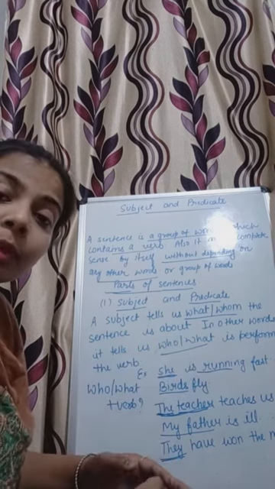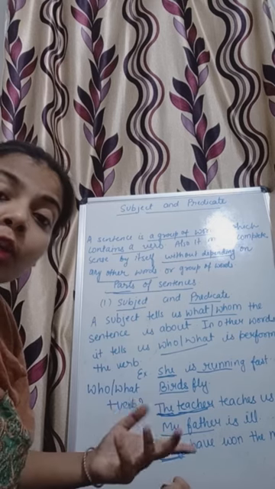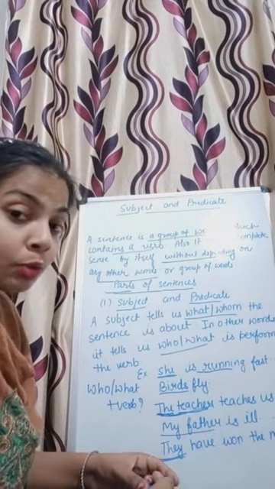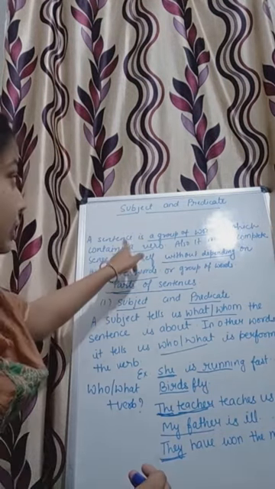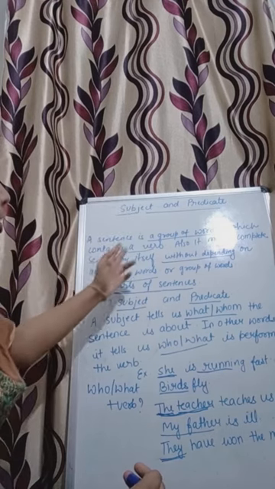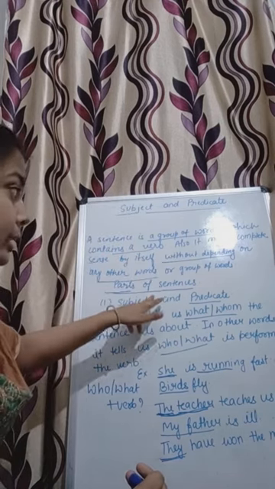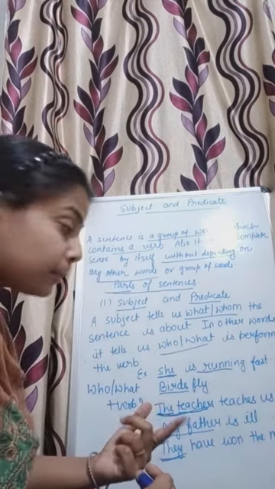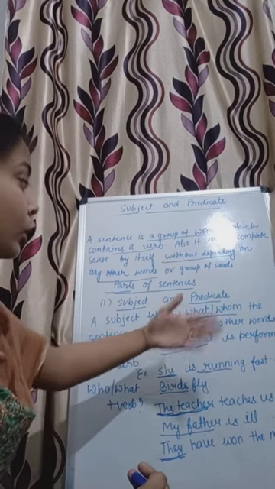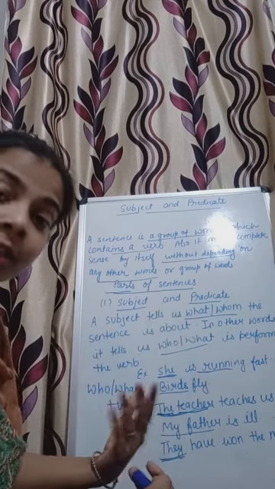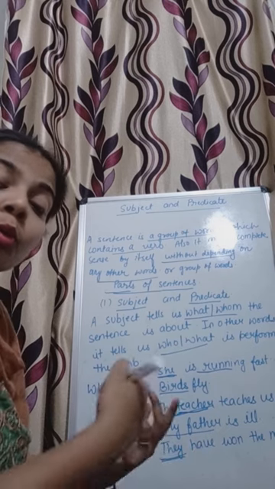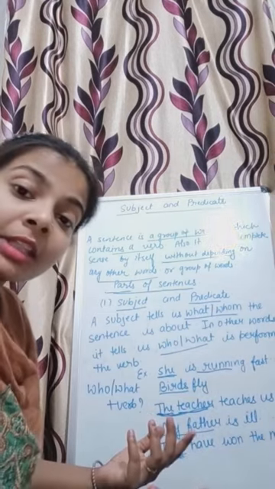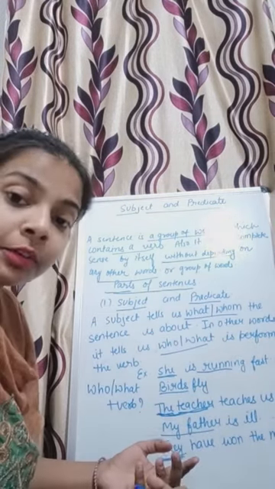Or in simple words you can say that the doer of any action is known as the subject of a sentence. So what we learned till now is that a sentence is a group of words which contains a verb. A sentence has two parts, subject and predicate. And what is subject? Subject tells us what or whom the sentence is about, or in simple words you can understand that whoever is the doer of the action, who performs the action, is the subject of a sentence.